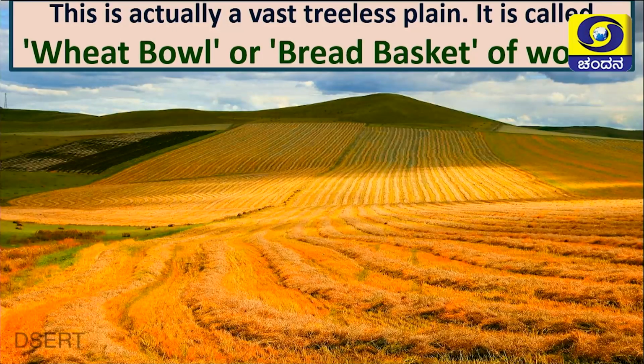So here is the beautiful picture. Children, just have a look at this picture. It is a beautiful picture. It shows the vast treeless plain. Here mostly we don't see any trees at all. It is called the wheat bowl or bread basket of the world, because this part is the highest yielding part in the entire world. Hence it is known as wheat bowl or bread basket of the world.